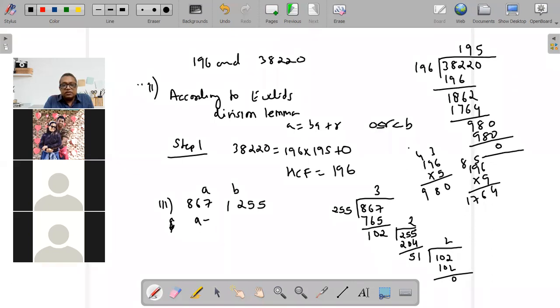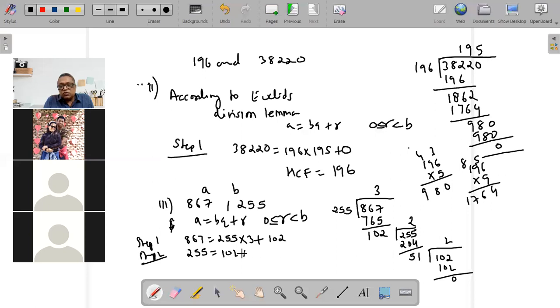Of course, first I will write, according to Euclid division lemma, A is BQ plus R, where R is greater than or equal to 0 and less than B. 867 is 255 multiplied by 3 plus remainder 102. Step 2, we've got 255 is 102 into 2 plus 51. And step number 3, we got 102 is equal to 51 into 2 plus 0.